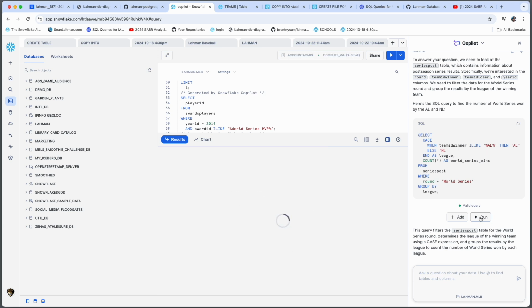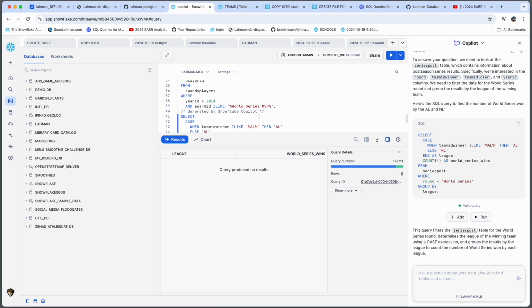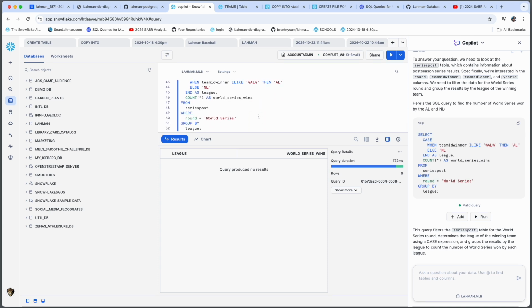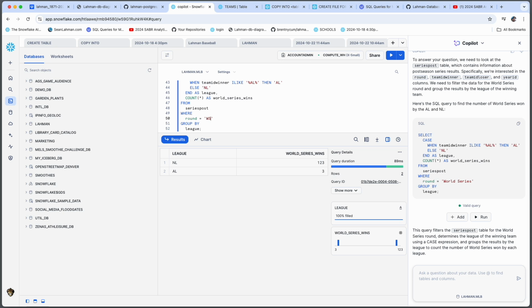So I'm not surprised that this query didn't produce results. If I modify that value manually, because I know in that column it's WS, let's see what we get. All right, we got 123 to 3, which is not accurate, but it is a result.